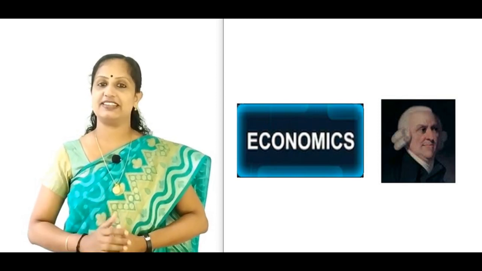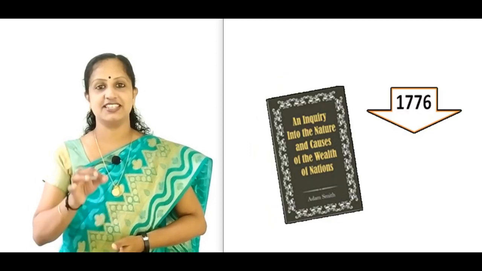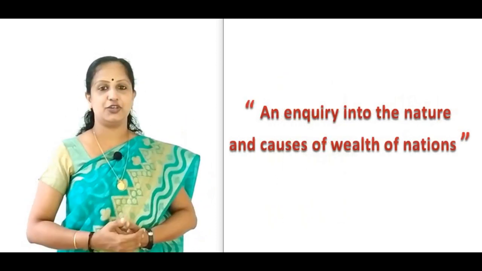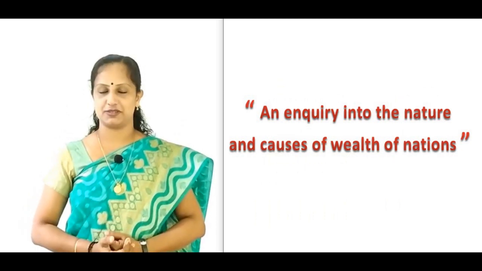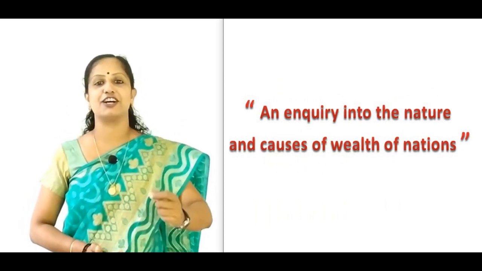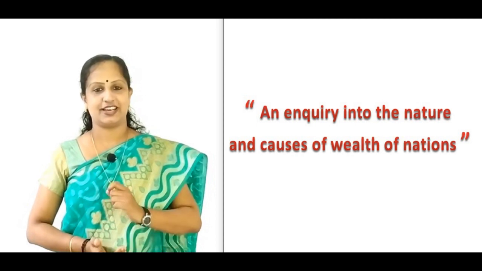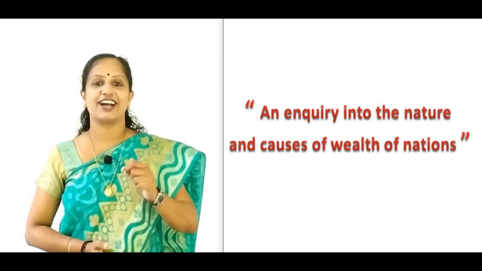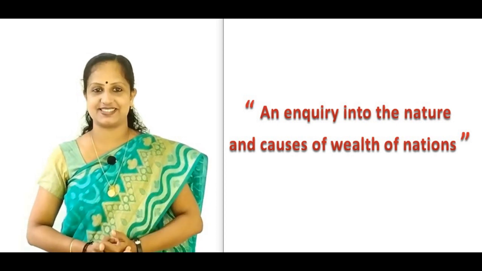His emphasis on wealth is clear in his book Wealth of Nations, published in 1776. On the screen, you can see the definition of Adam Smith, who is considered as the father of economics. Economics is concerned with an inquiry into the nature and causes of wealth of nations.